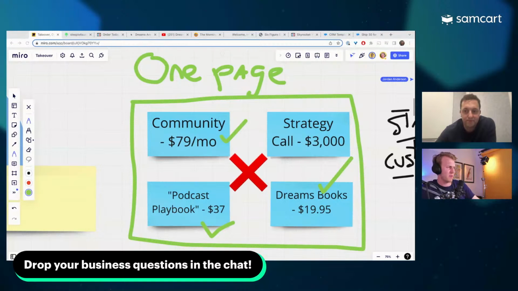Scott, what's the math now if we took a $20 book customer and upgraded them all the way to a $3,000 coaching customer? That's some big math. We made a rule, Jordan, last week that we do not do math in public. But that would be many, many times X. That's some really good math right there.